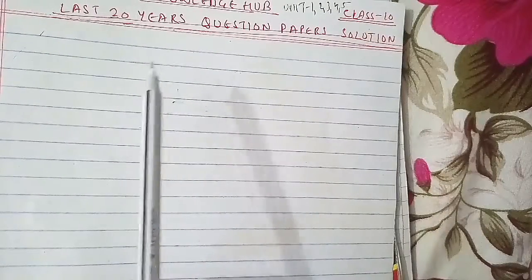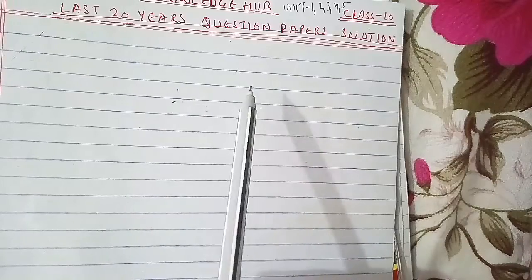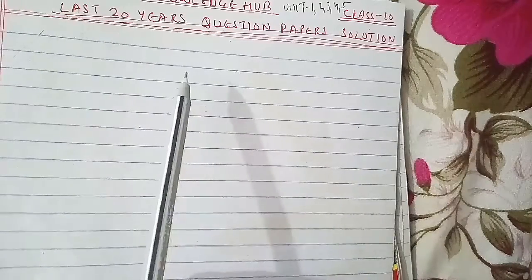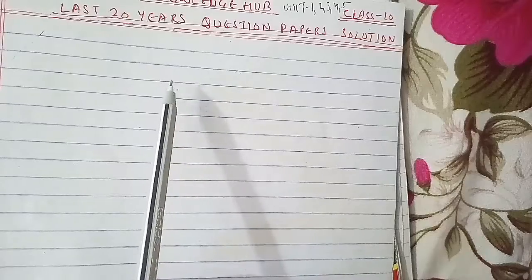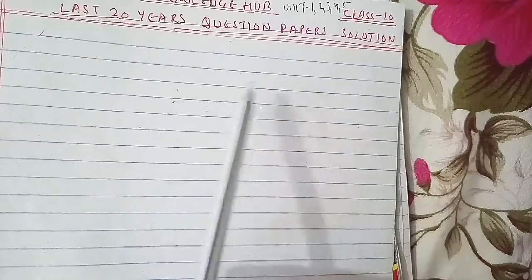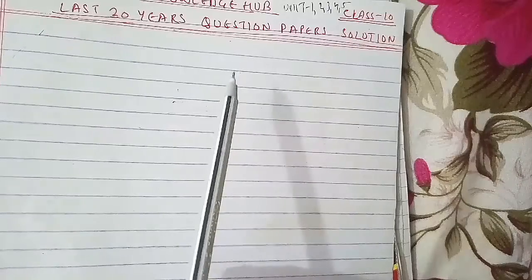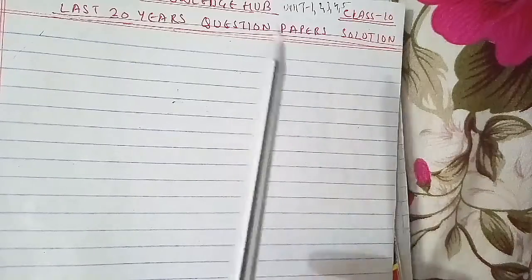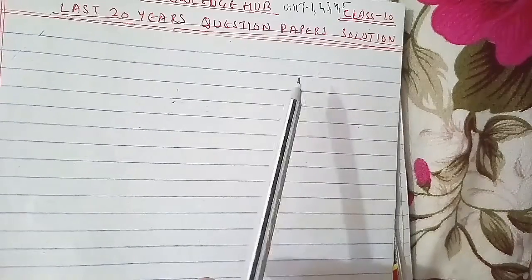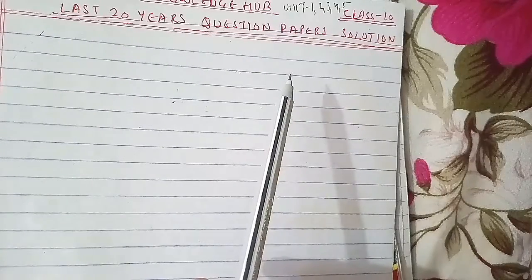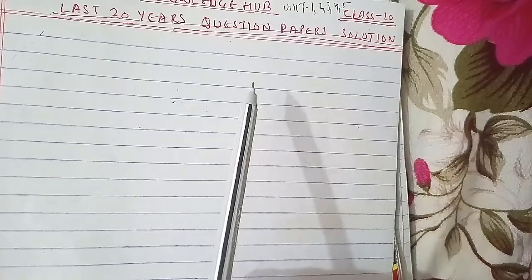Another new question: attempt any three parts of the following, which is section B. What is the main aim of a feasibility study in the software development life cycle, and explain the activities undertaken during a feasibility study, with the help of examples or a case study. This is from unit 2, and it carries 10 marks.